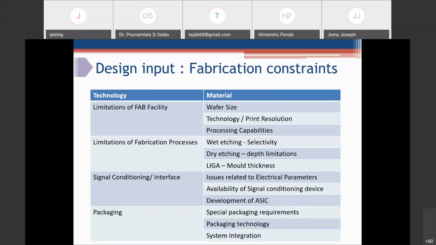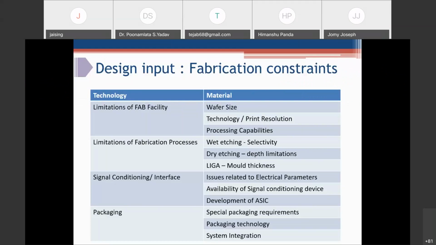Then certain devices will need the development of an ASIC together with the development of the MEMS device. For example, if you're developing a bolometer, it depends on a readout integrated circuit, which is directly deposited on the substrate. So you need an ASIC itself.